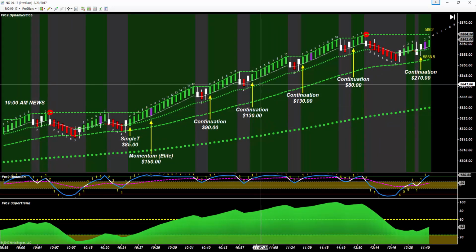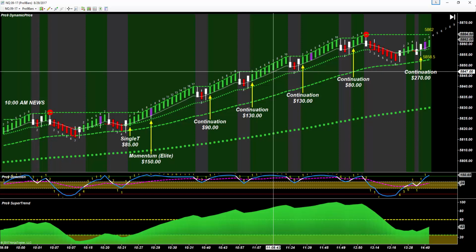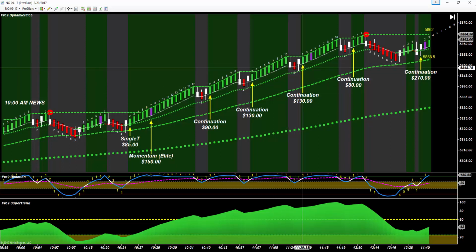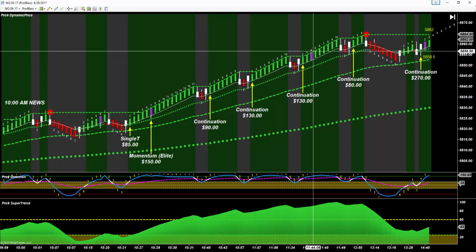At the close of bar 4, we can begin trailing at the low of the previous bar after the close of bar 6, adjusting to the low of bar 7, and then widening to the red DPI price, eventually getting stopped out by this turn bar. Then we have our third continuation in a row, a nice little stair step pattern. This one hits profit target at the close of bar 4.